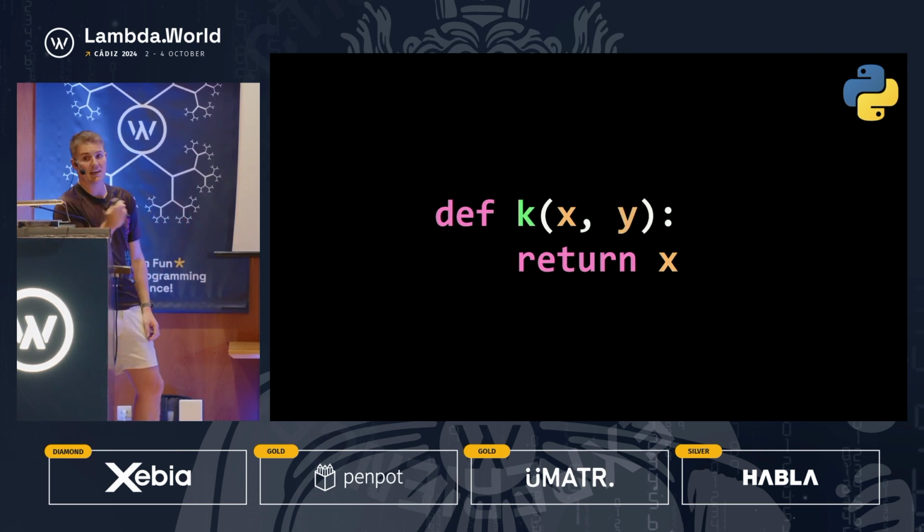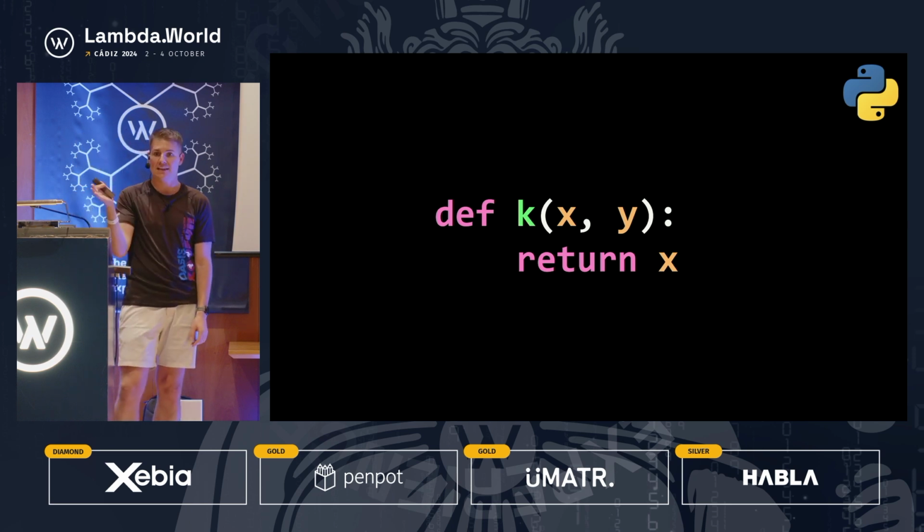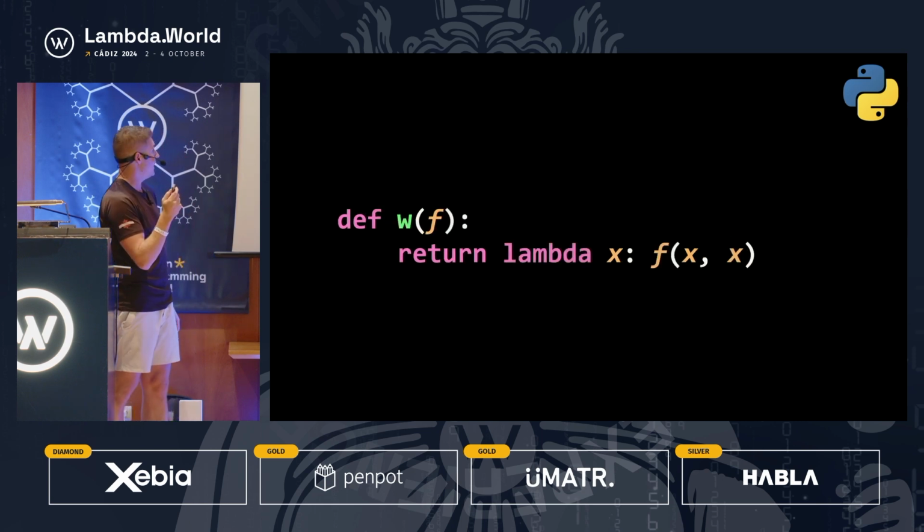Next up is the K combinator. This is known as the elementary cancellator, and you can see why. You're given 2 arguments, and then it discards the second argument. So very similar to I, but instead of taking 1 argument, it takes 2, and it gets rid of the second one.